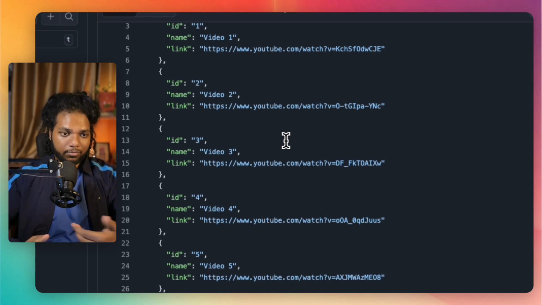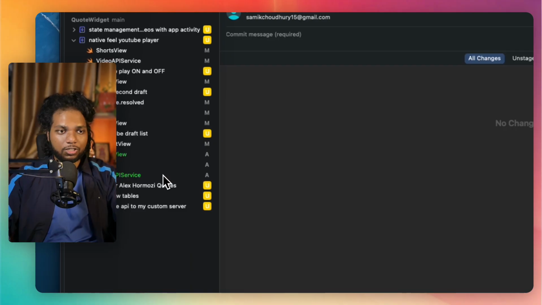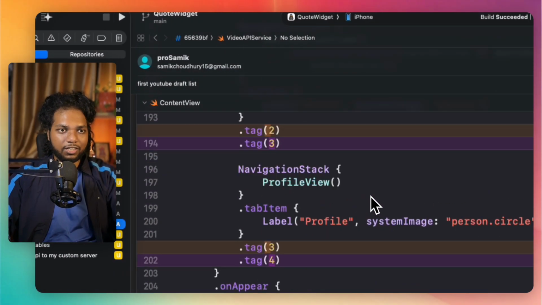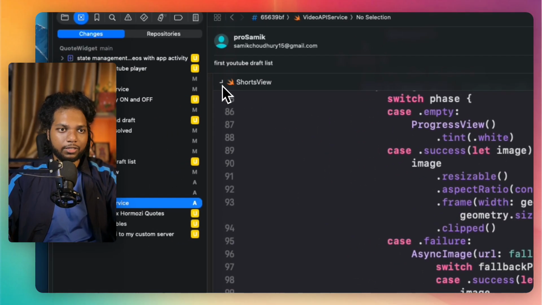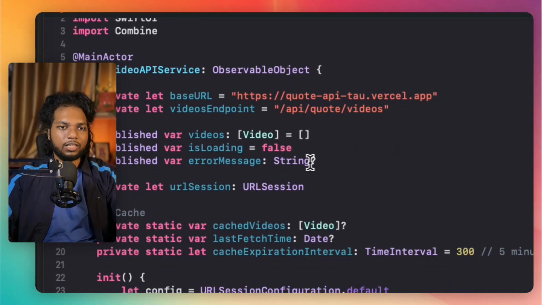But still, I'm right now doing only 7 videos till now, and see how I'm fetching it directly into the application. So first of all, the first thing which I've created is the video API service, which is the first thing you need to create. So let me just go here. Okay, this one. This is the file which you need to create.